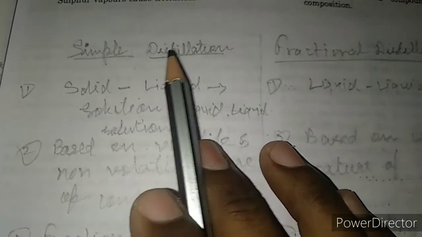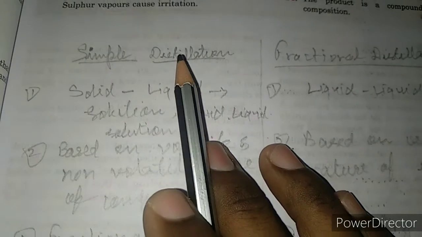It means the solute must be non-volatile and the solvent must be volatile. But fractional distillation is only based on the volatile nature of the liquids. It means it is based on the boiling points of the components.